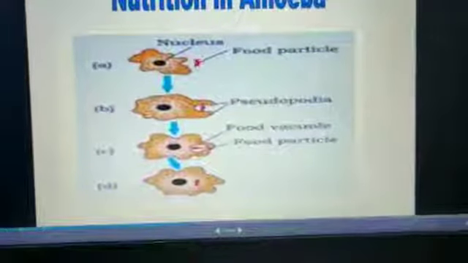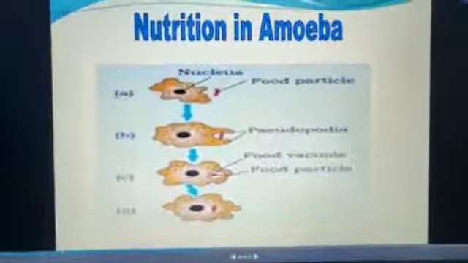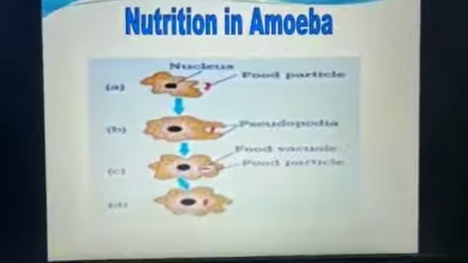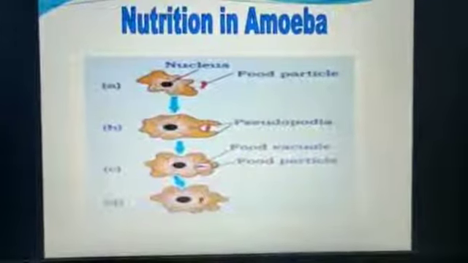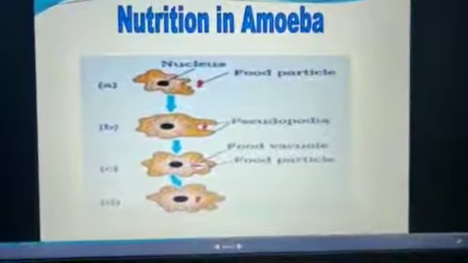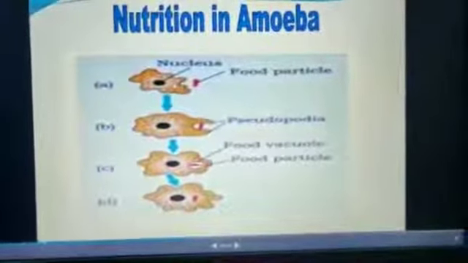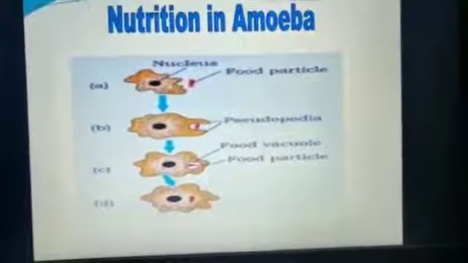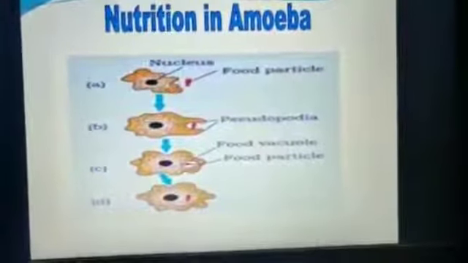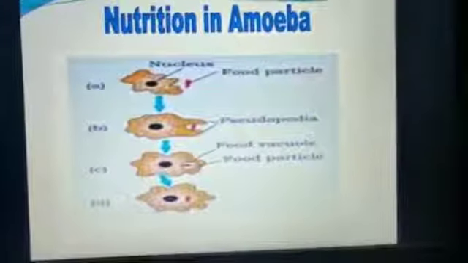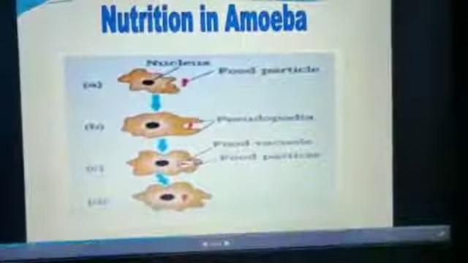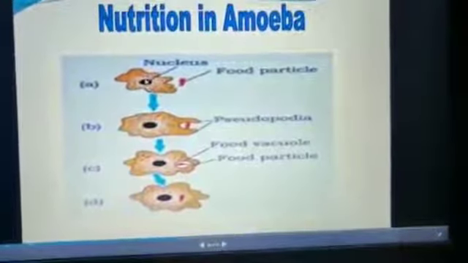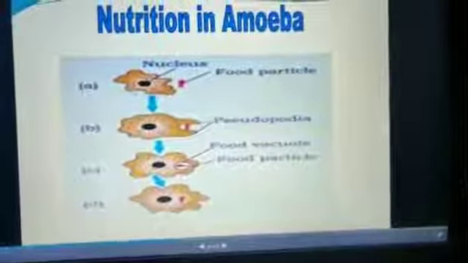This is the food particle. What are the food particles of amoeba? Small algae or phytoplankton, the animals or the plant material present in water. So just see this diagram. This question is generally asked for 2 marks or 3 marks. Nutrition in amoeba, 5 steps: ingestion, digestion, absorption, assimilation and egestion. So the first step is ingestion, taking the food inside the body. Here you are able to see finger-like projections, that is pseudopodia. In the center, the nucleus is present, in the irregular shaped body of the amoeba.